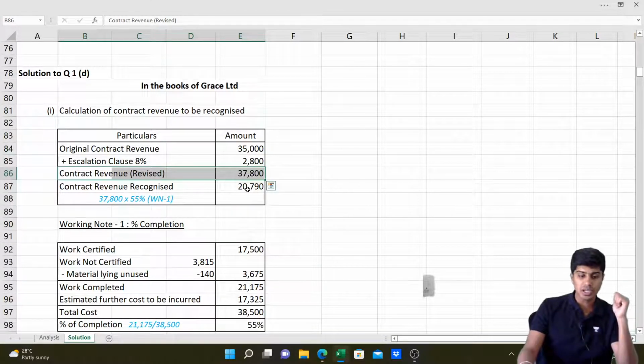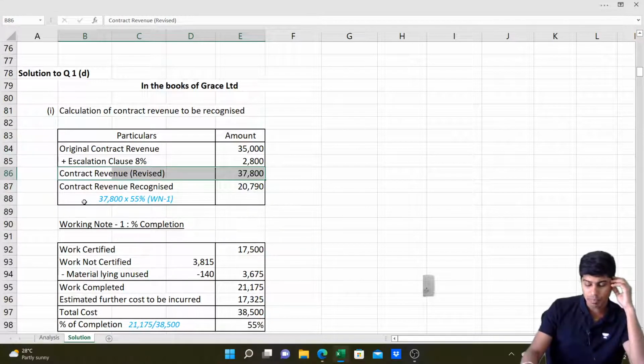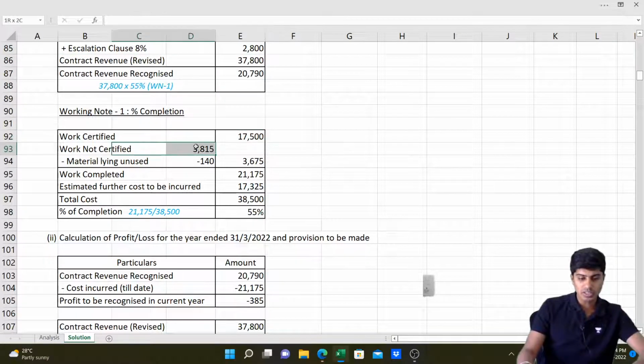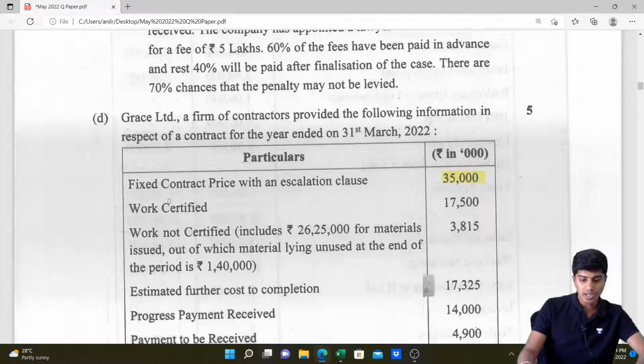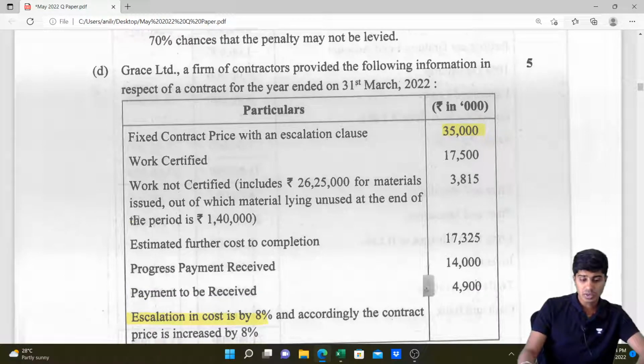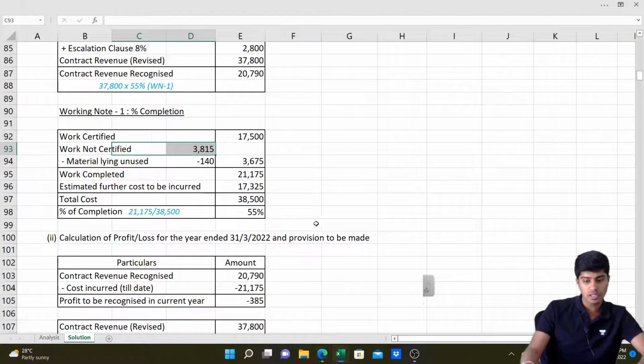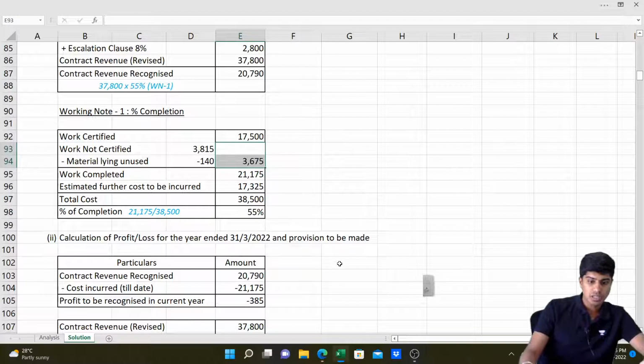But we need to compute the percentage of completion. Let's go ahead, compute percentage of completion. Work certified is 17,500. Work not certified is 3,815. And here in the bracket, they've given information that to the extent of 1,40,000, the material is unused. So here it is 1000, so here we can take it as 140. So to the extent of 140, I deduct from the work not certified. So work not certified comes to 3,675.